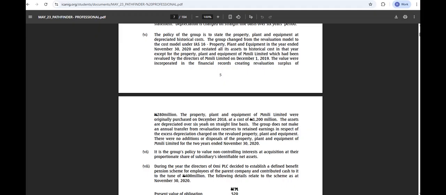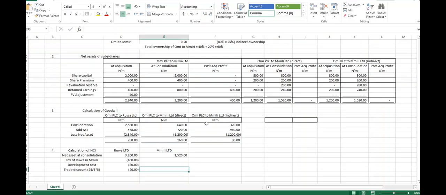If the cost of the asset, let's just do it straight. Let's have that workings here. If you are using revaluation, and what? Historical cost.